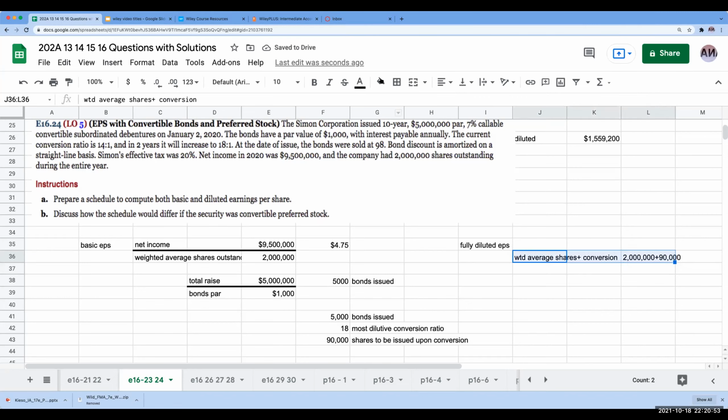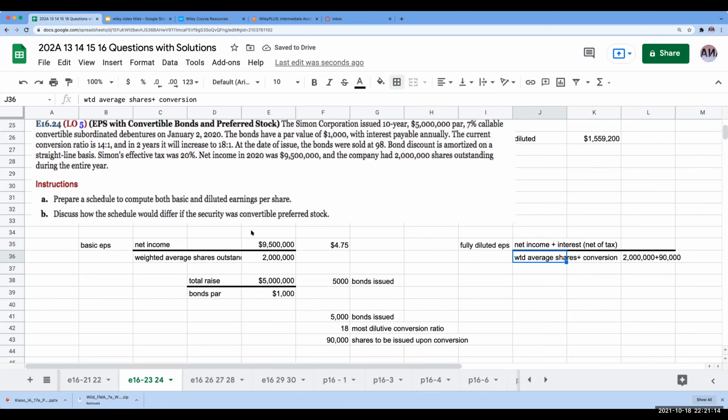In my numerator, I'm going to take my net income plus the interest that was avoided by the conversion, and I want to make sure I do that net of tax.